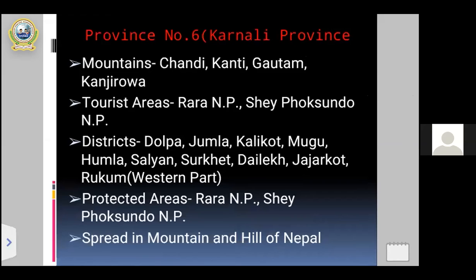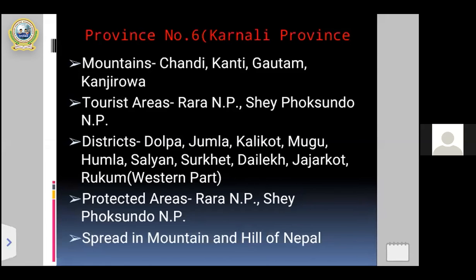The mountains are Chandi, Kanti, Gautam, Kanjirowa, etc. As you all know, mountains attract tourists and foreign people. That's why foreign people visit Nepal to observe the mountains, hills, and peaks. So different mountains also help to increase the number of tourists in Nepal, right?